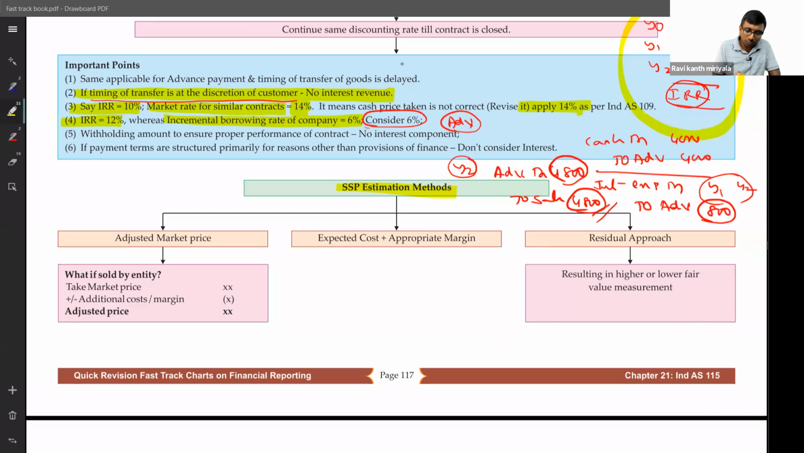Okay. The first one is what? The first one is adjusted market price. Suppose the same item we are selling, then there is no discussion. We can pick that number. Suppose I am not selling, sir. Then you can estimate it. How can I estimate? If I sell it individually, at what rate I would have sold it? Okay, I am not selling. Then take it from the market price.